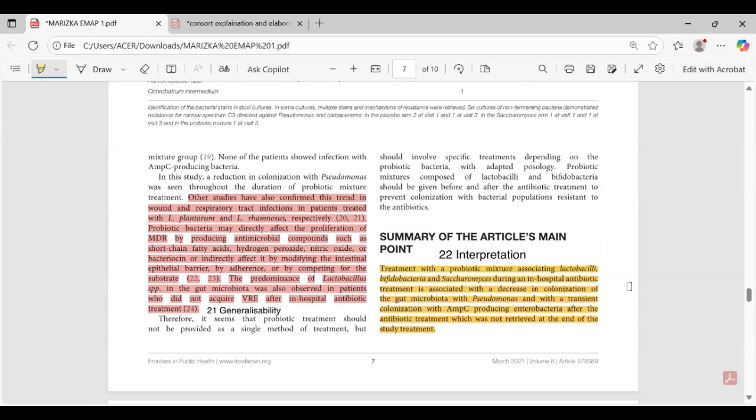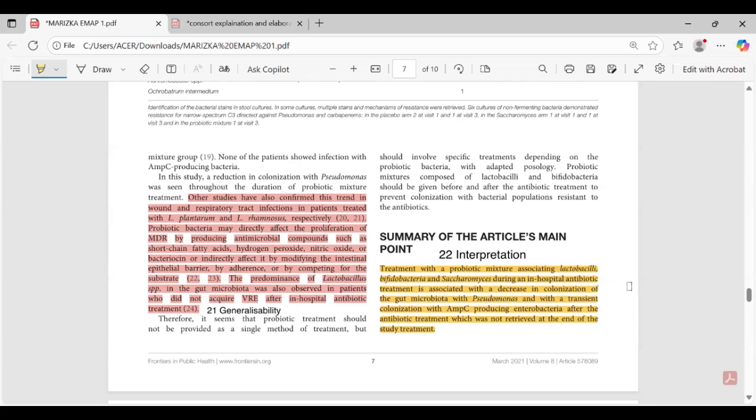Probiotic bacteria may directly affect the proliferation of MDR by producing antimicrobial compounds such as short-chain fatty acids, hydrogen peroxide, folic acid, or bacteriocin, or indirectly affect it by modifying the intestinal epithelial barrier by adherence or by competing for the substrate. The predominance of Lactobacillus spp. in the gut microbiota was also observed in patients who did not acquire VRE after in-hospital antibiotic treatment.